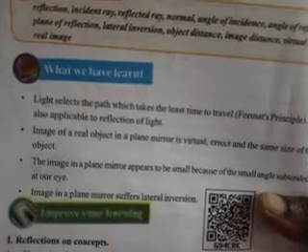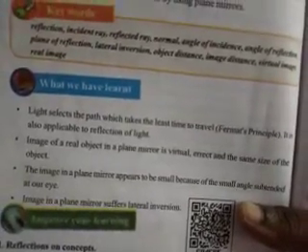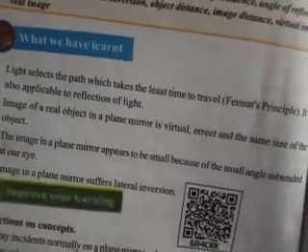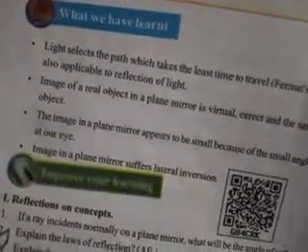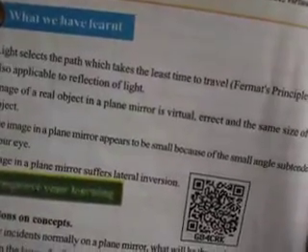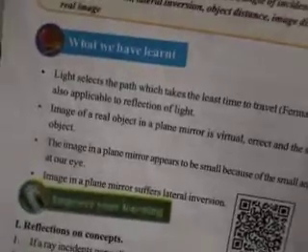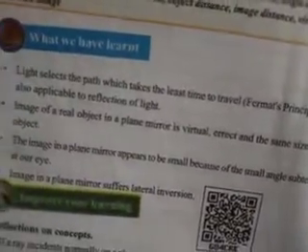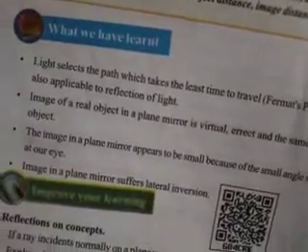The image of a real object in a plane mirror is virtual. That means the image formed in the plane mirror is a virtual image. It is an erect image and it is of the same size as the object. The image in a plane mirror appears to be small because of the small angle subtended at our eye. As a smaller angle is subtended at the eye, the image appears smaller in size.